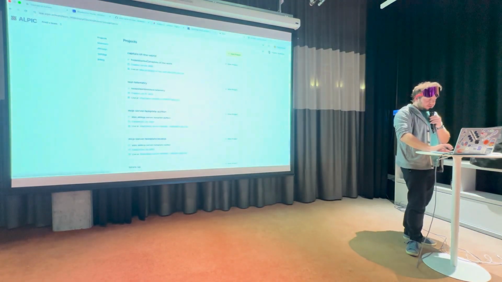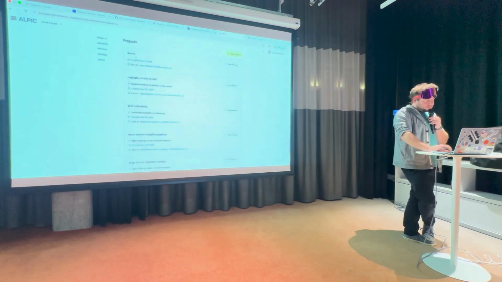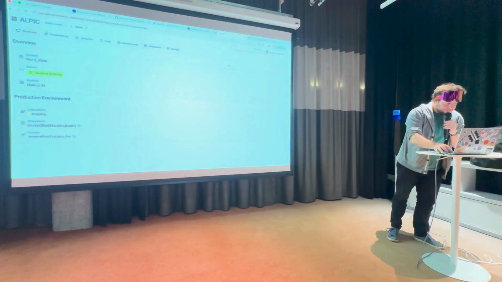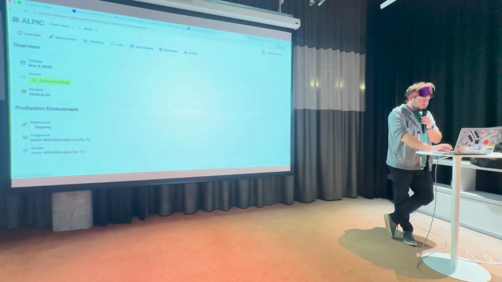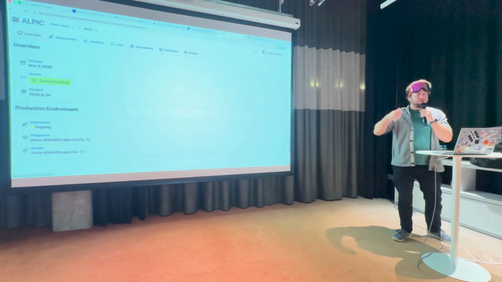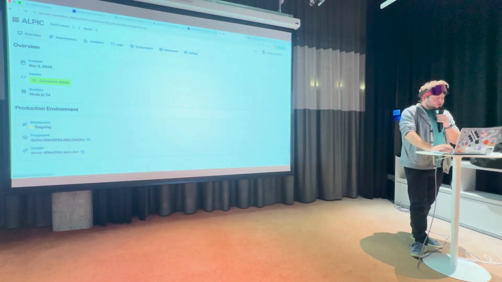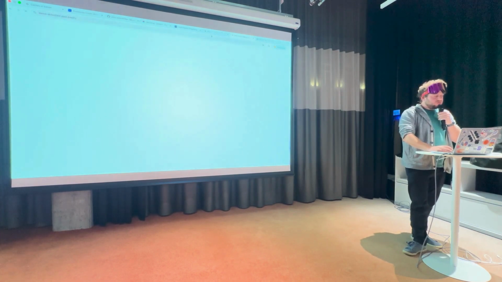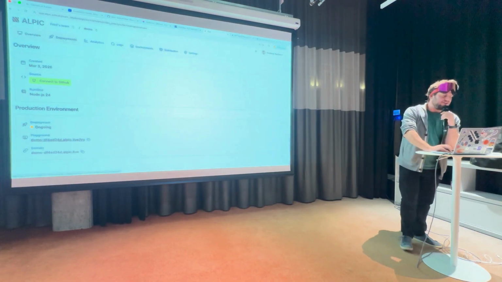If I take a look on Alpic, here is my personal environment. I have the new demo project that has just been created through the command line, and I see that my deployment is ongoing. I already have a URL that I can use to share this application with other developers, which will make the application available for anybody, plus a playground URL that I can use to play around with the MCP server once it is deployed. We'll go back to that just after.